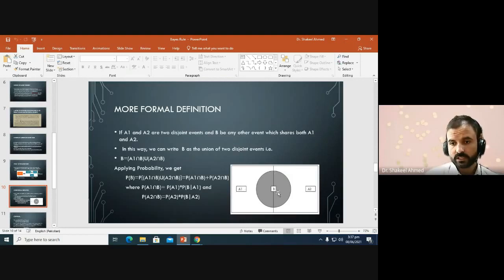So event B can be written in terms of two mutually exclusive events, A1 intersection B and A2 intersection B. Then applying the probability on B, we get the probability of B as probability of A1 intersection B plus probability of A2 intersection B. As the two events are mutually exclusive, their intersection will be empty, and the probability of their intersection will be 0.